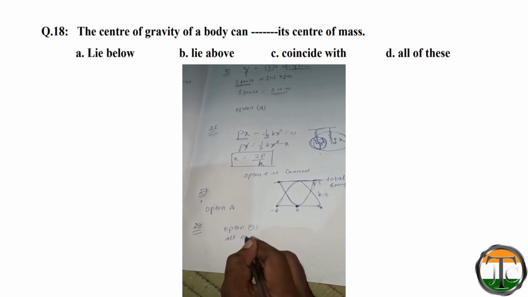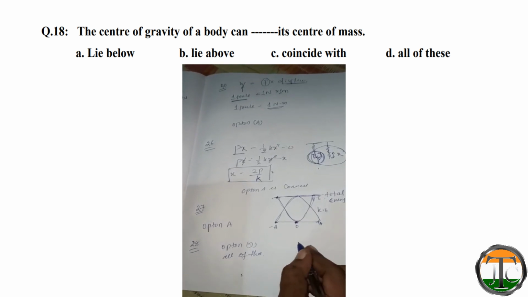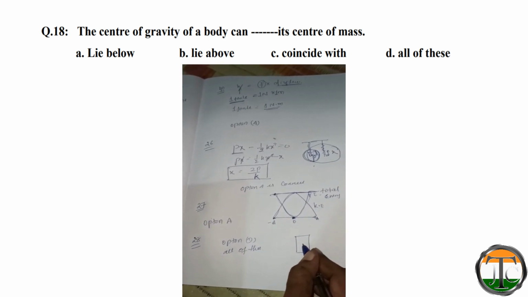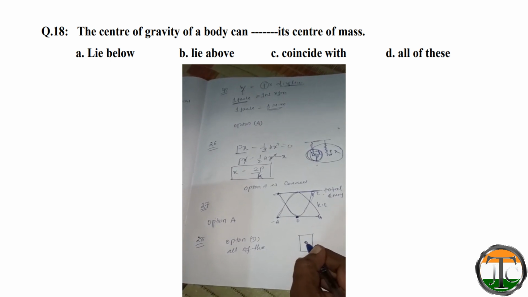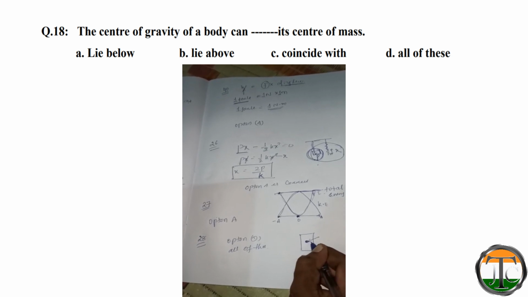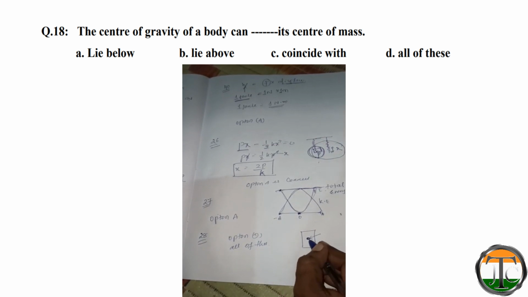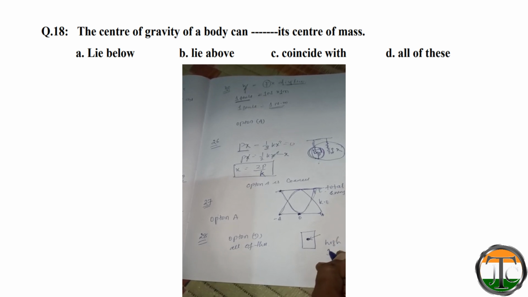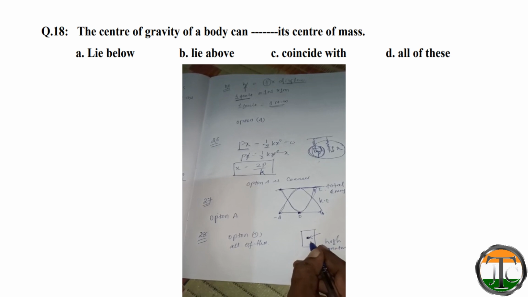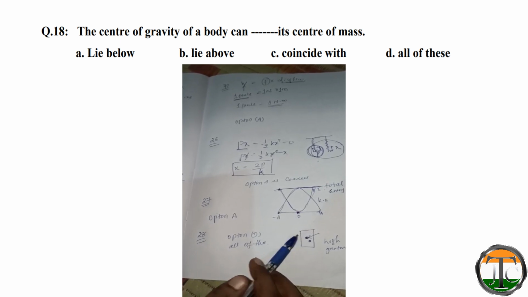Question is why? When the gravitational field is 0, for example this is a body and the gravitational field is 0, then if this is the center of mass, the center of gravity will coincide at this point. So option B is also correct. If the gravitational field is high, then the center of gravity will lie below the center of mass. This is the center of mass, this is the center of gravity. So the center of gravity will lie below the center of mass.